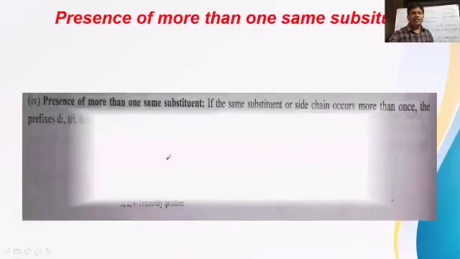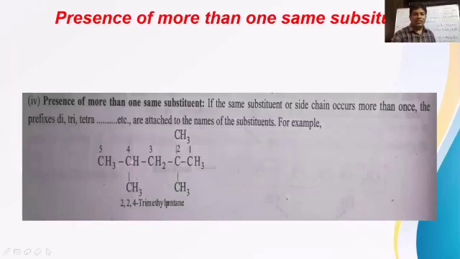And presence of more than one same substituent. Okay, now in this given structure, 1, 2, 3, 4, 5 carbons there totally. In this, the second carbon has 2 methyl branches on it. Fourth carbon has one methyl branch. Totally how many methyl branches? Totally 3. So it is a trimethyl compound. And the longest chain has how many carbons? 5 carbons here. So it is pentane. And the locants of methyl, what here? 2, 2, 4. 2, 2, 4 trimethylpentane.